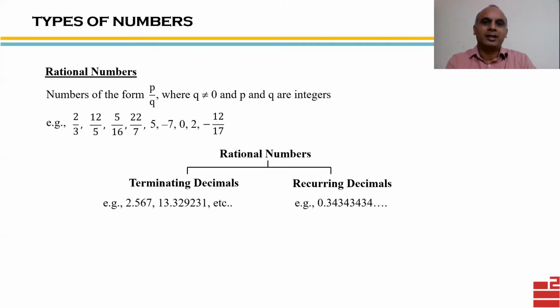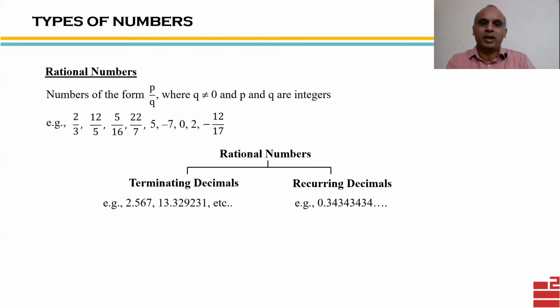Similarly, what are recurring decimals? These are those decimals where after decimal point we have a digit or a group of digits repeating infinitely. Remember, repetition must happen infinitely. If repetition happens finitely, they will be categorized as terminating decimals. So we have many more examples of recurring.